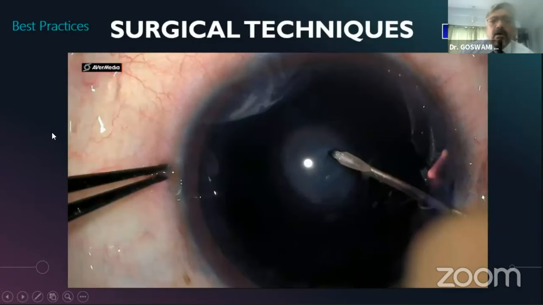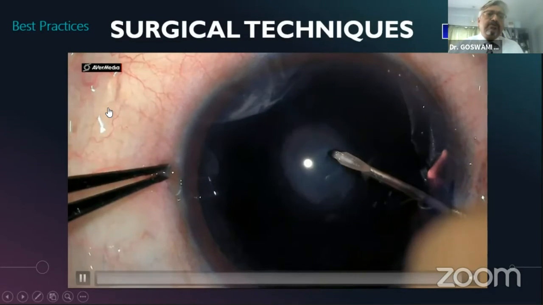Now I'll show you how ideally a posterior polar cataract should be carried out, the various steps that are important, and we'll start with the video.